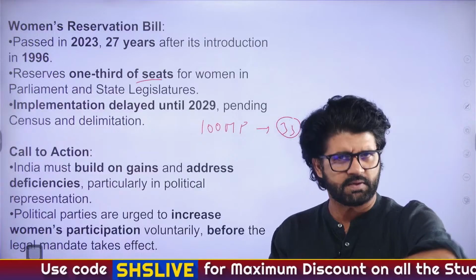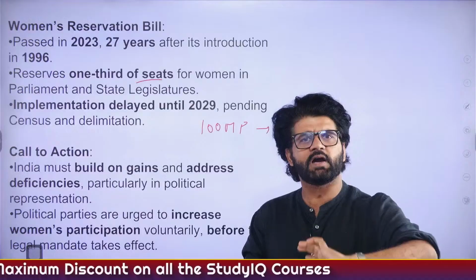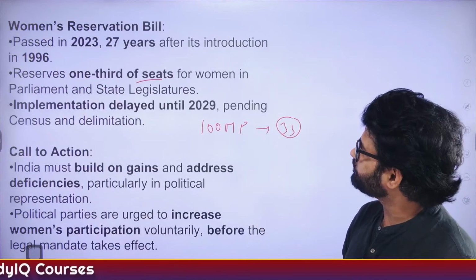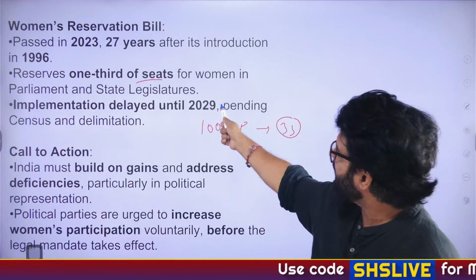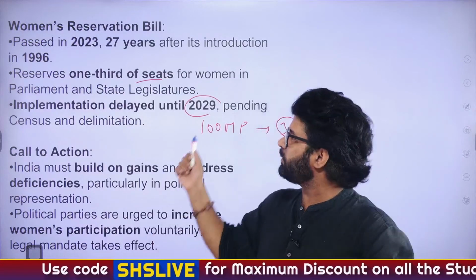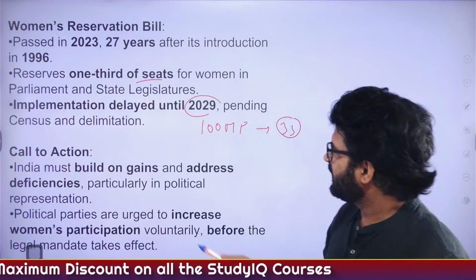And not only Odisha, there are other states also which are following. In the 3rd tier of government, they are following it. But they have a problem when it comes to the upper hierarchies, the 1st and 2nd tier, the MPs and MLAs. So implementation is delayed until, there is no census. So how can we do it? So we'll do it in 2029. 2029. Seriously?